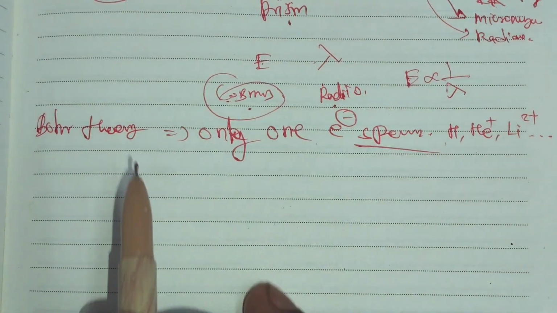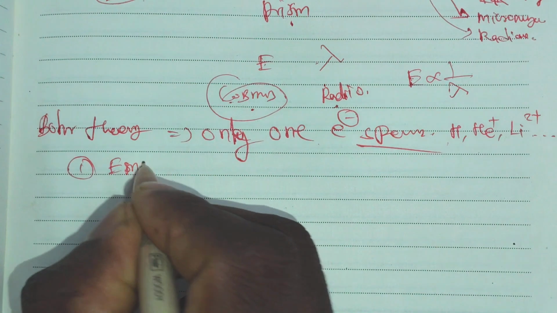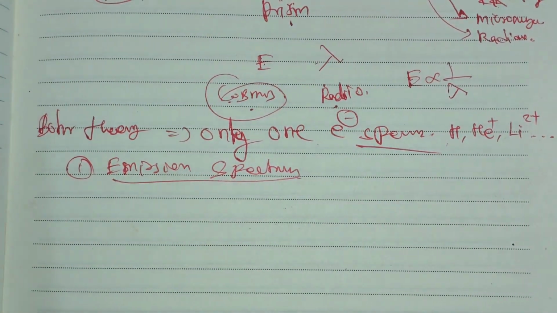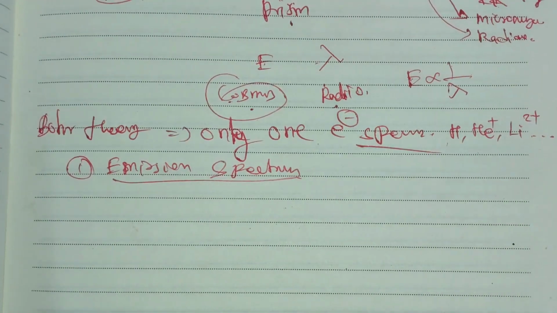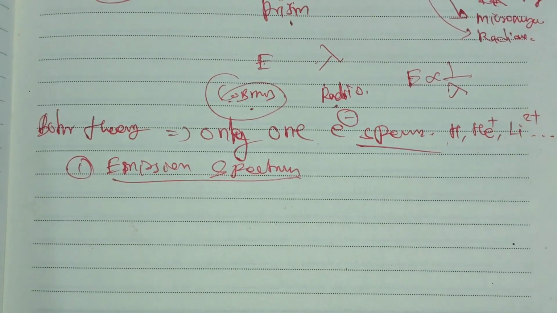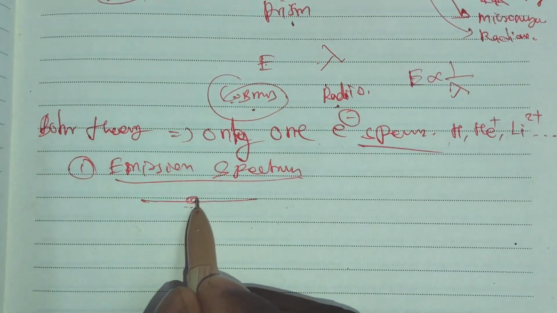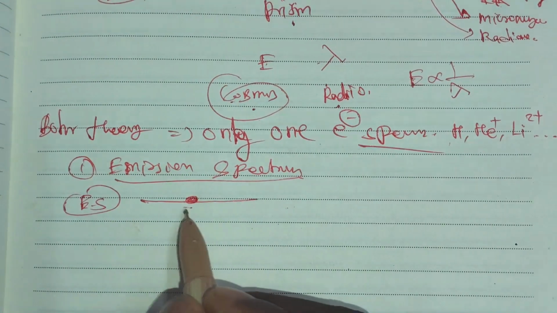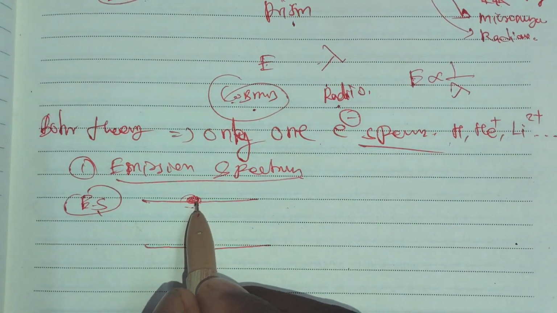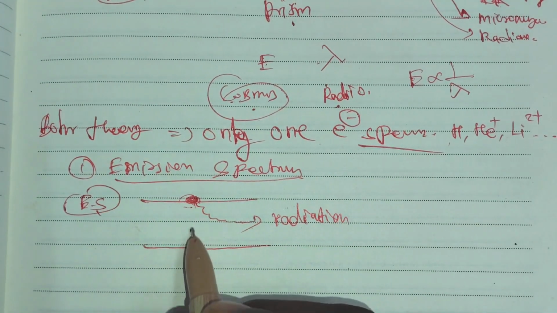The spectrum can be classified into two types. One is the emission spectrum. In an emission spectrum, a highly energized object emits radiation continuously, or emits a small packet or bundle of radiation. If an electron is in a highly energized, excited state, it emits radiation, such as microwave, and returns to the ground state.